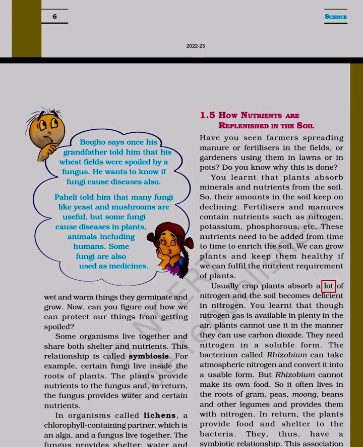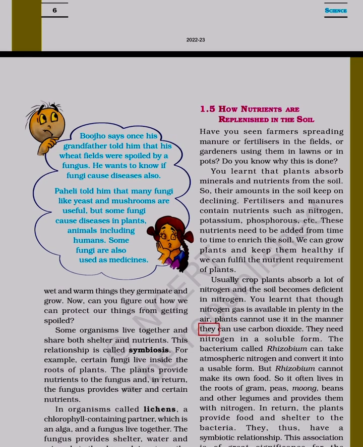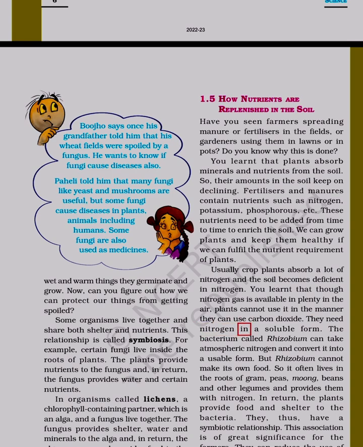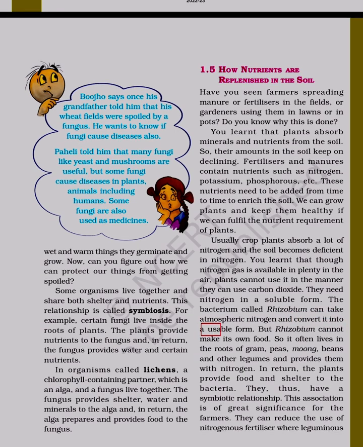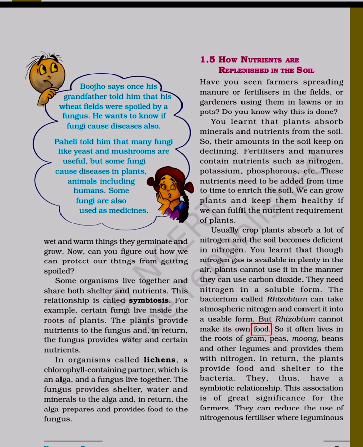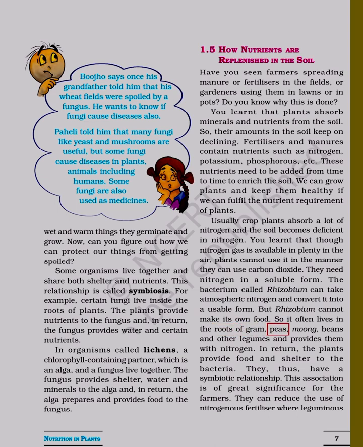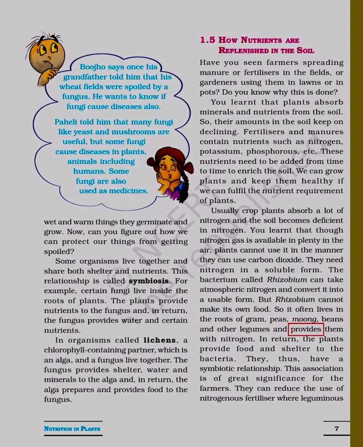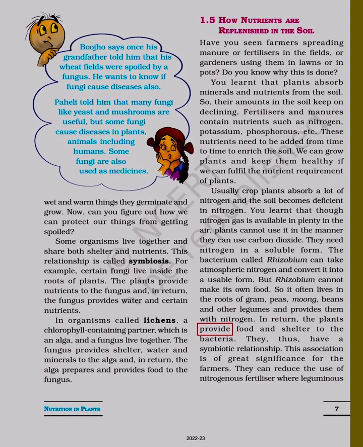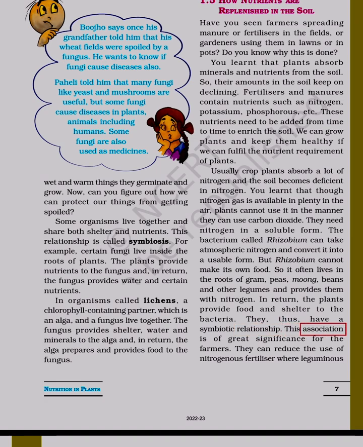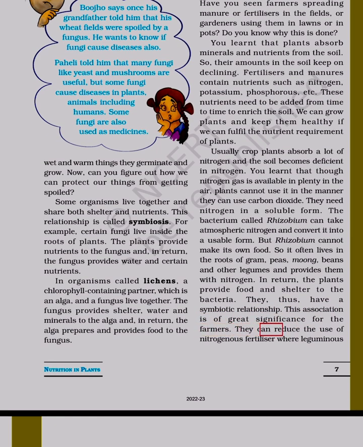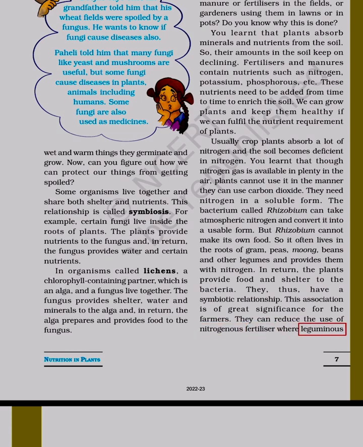Usually crop plants absorb a lot of nitrogen and the soil becomes deficient in nitrogen. You learned that though nitrogen gas is available in plenty in the air, plants cannot use it in the manner they can use carbon dioxide. They need nitrogen in a soluble form. The bacterium called Rhizobium can take atmospheric nitrogen and convert it into a usable form, but Rhizobium cannot make its own food, so it often lives in the roots of gram, peas, mung, beans and other legumes and provides them with nitrogen. In return, the plants provide food and shelter to the bacteria. They, thus, have a symbiotic relationship. This association is of great significance for the farmers. They can reduce the use of nitrogenous fertilizer where leguminous plants are grown.